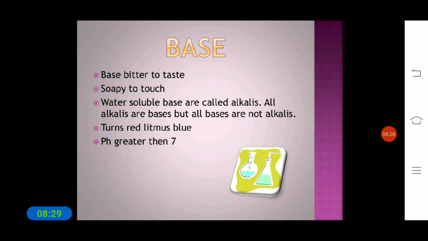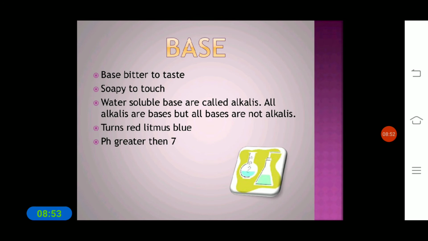Base. So what is a base? Base is bitter to taste, and it is soapy to touch. Okay, you use soaps to wash your body, to clean your body. What is the nature of that soap? That is slippery nature. Yes, so it is soapy to touch. Base has a bitter taste, and it also has another nature, that is slippery nature, meaning soapy to touch.